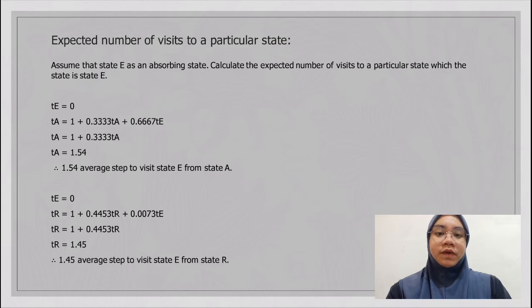For expected number of visits, we assume that TE is equal to 0 and the total for TA is 1.54. So the average number of steps to visit from state E to state A is 1.54. While for the expected number of visits to state R, we assume that TE is equal to 0 and the total for TA is 1.5. So the average step of visit from state E to state R is 1.45.